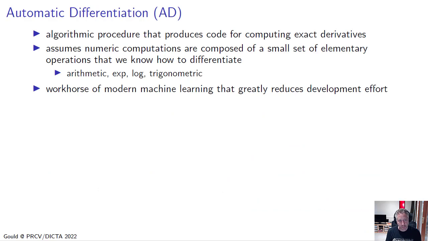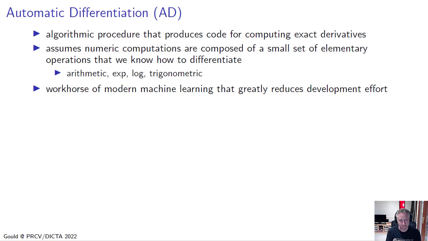Now, automatic differentiation, of which backpropagation is one example, is an algorithmic procedure that produces code for computing exact derivatives. It assumes that all of our numeric computations are composed of a small set of elementary operations that we know how to differentiate. So for example, arithmetic operations, exponentiation, taking logarithms, trigonometric functions, and so on. And it's the workhorse of modern machine learning. It greatly reduces the development effort in building new models, in particular layers within a deep learning model or nodes in a computation graph.